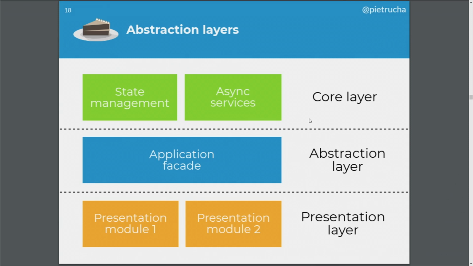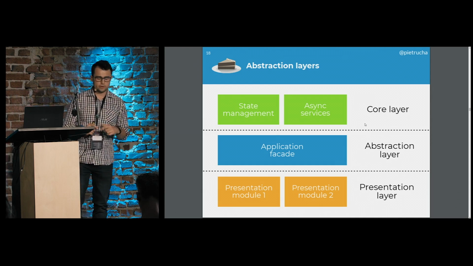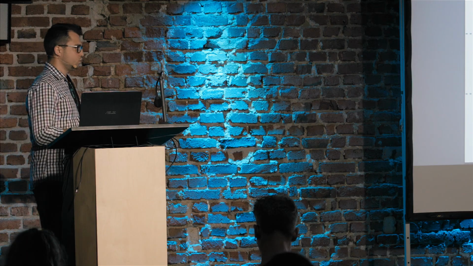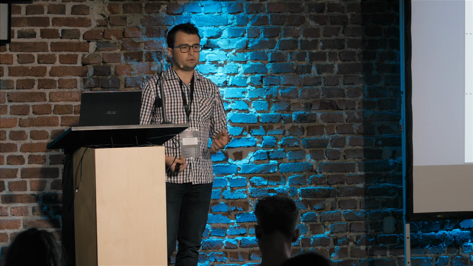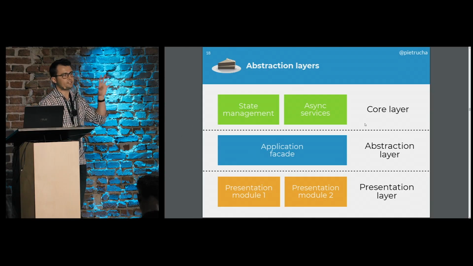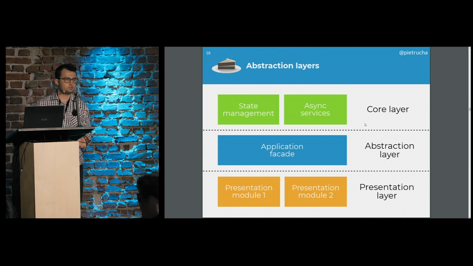Let's think about our application as a cake. We would like to have some layers. And from the top, or maybe from the bottom, let's start with the visual part. We would have a so-called presentation layer. And there we would have those presentational modules which will have the components, all our UI parts, like container components or dumb components. We'll later discuss this kind of pattern. And these guys would be only displaying the data and taking in user interaction.